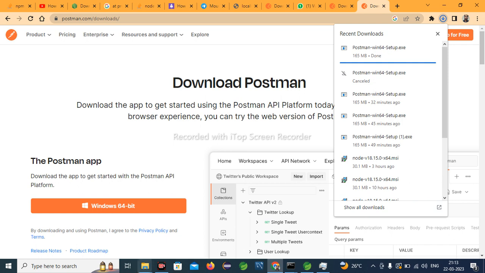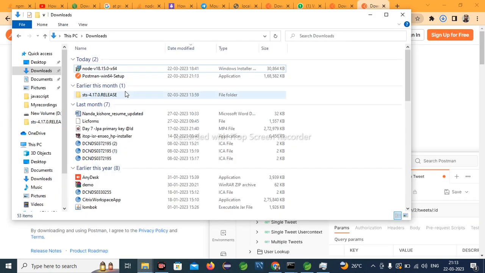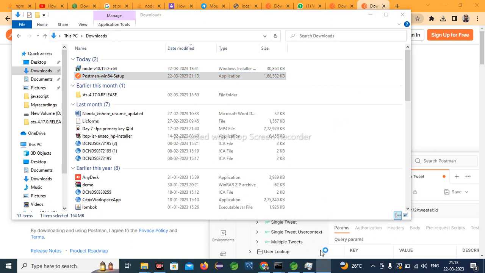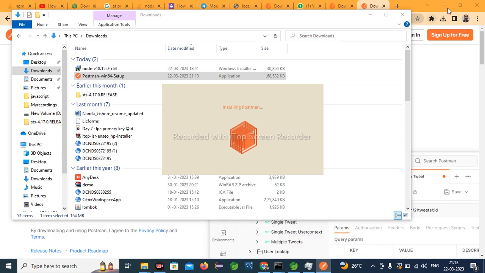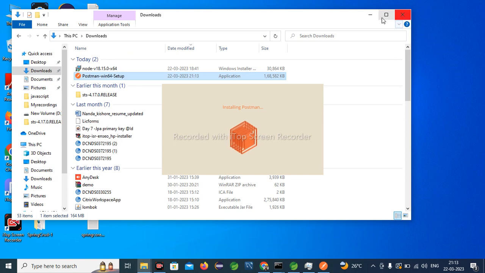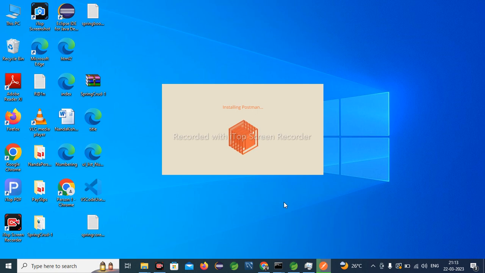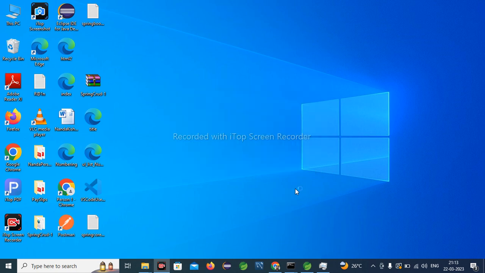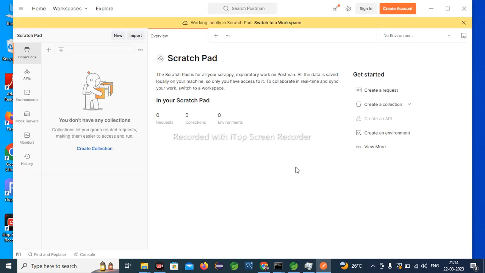So the download was done. Just go to the downloads folder. Here you can see the app. Just double click it. Now Postman will open. Okay, Postman is open.